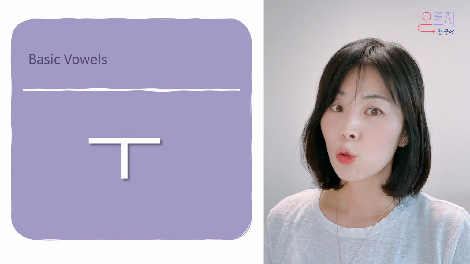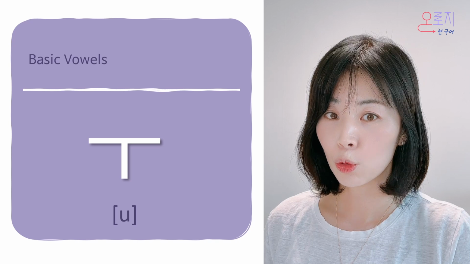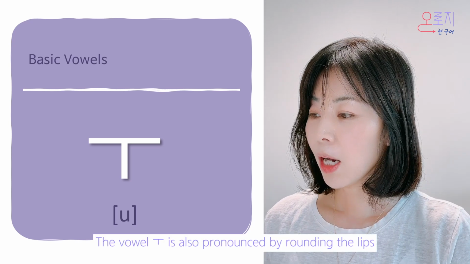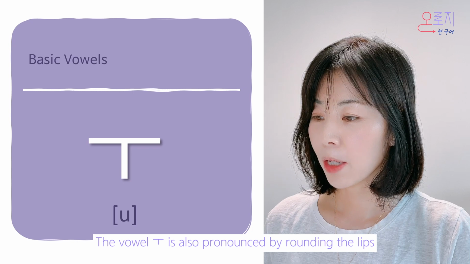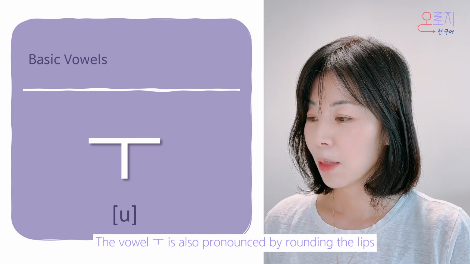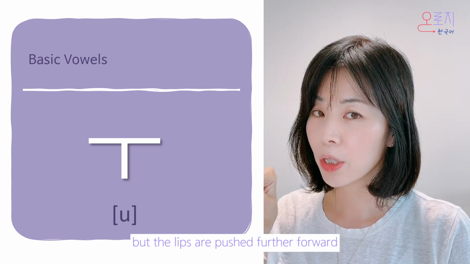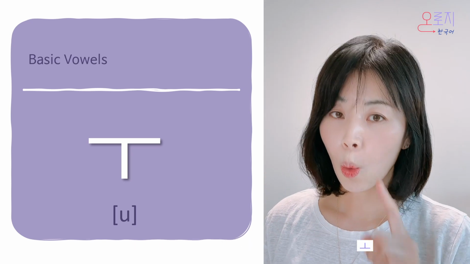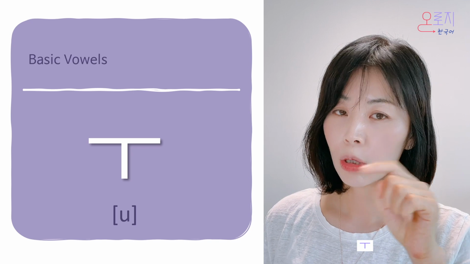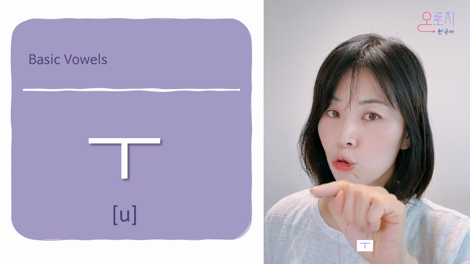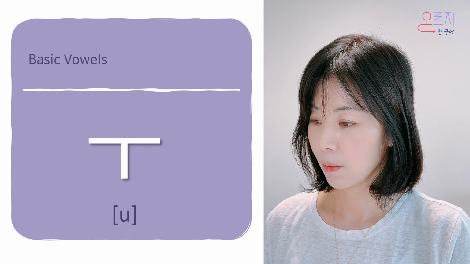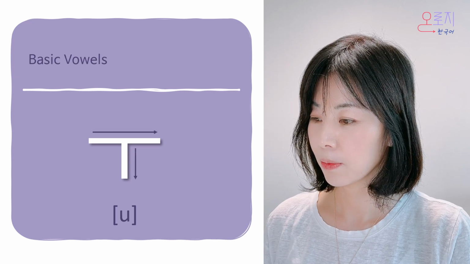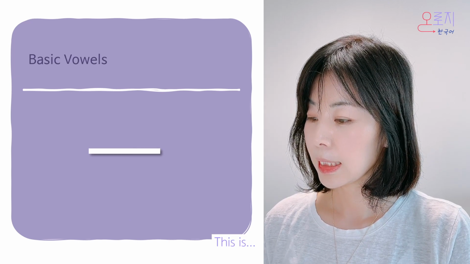And this is oo, oo, oo. The vowel oo is also pronounced by rounding the lips. But the lips are pushed further forward compared to when pronouncing o. O, oo, o, oo. It's written in 2 strokes. 1, 2.